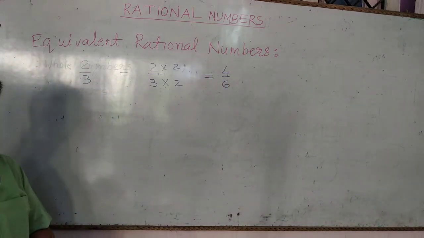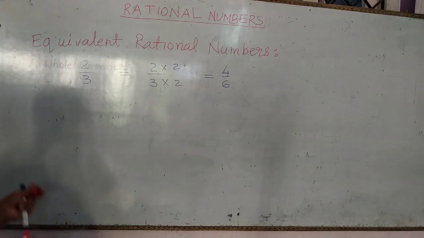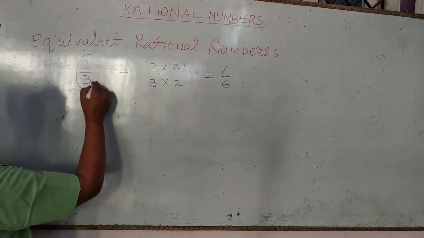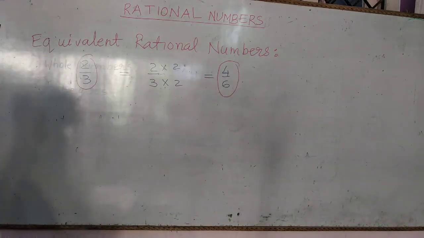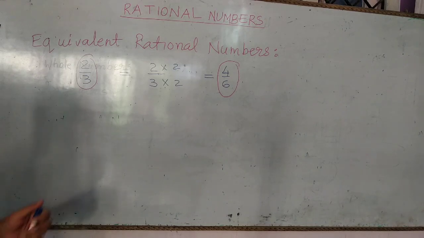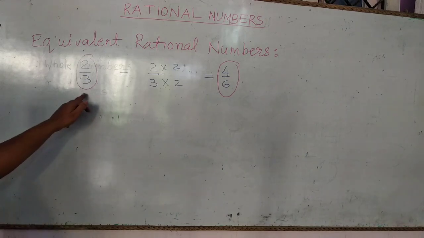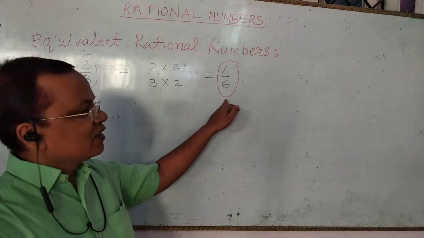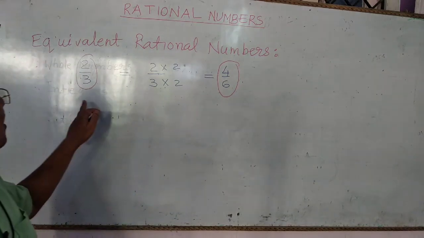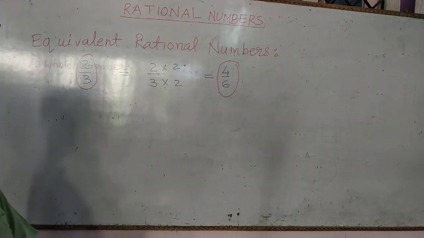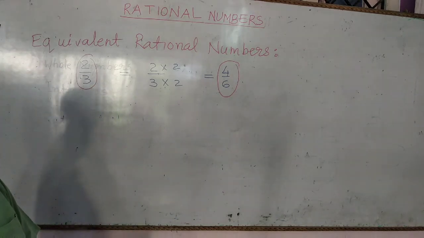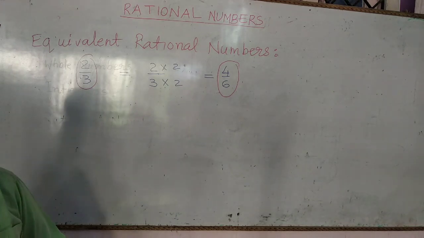This 4 upon 6 is equivalent to 2 upon 3. So rational numbers 2 upon 3 and 4 upon 6 are equivalent rational numbers. In this way, we can get every rational number as an equivalent rational number.